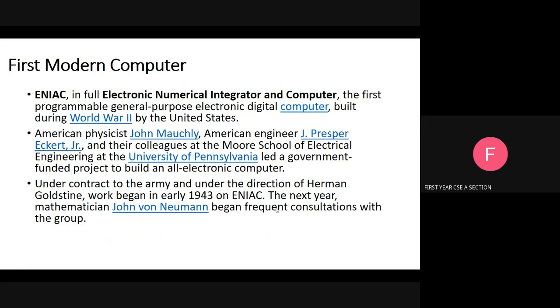Relays are a form of electrical switch that are mechanical and also large, roughly the size of half a cell phone. Okay, see how big the first modern computer was. It fills the entire room.